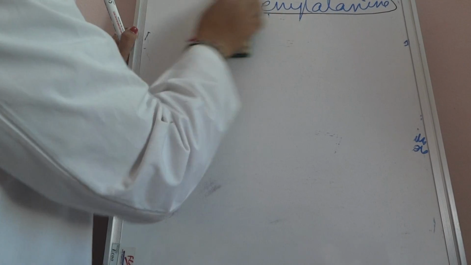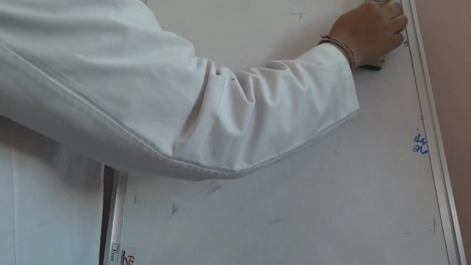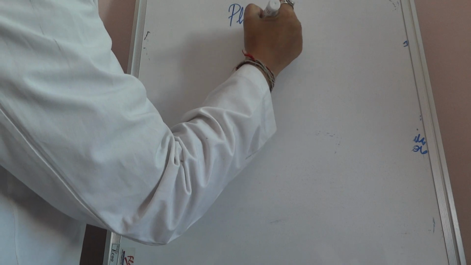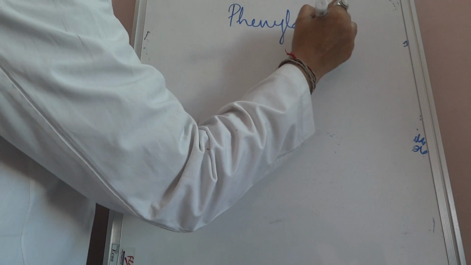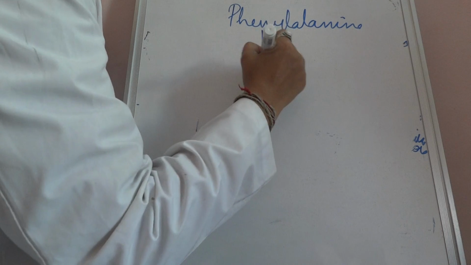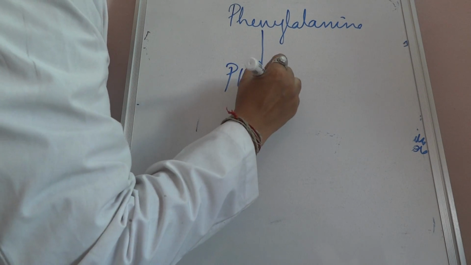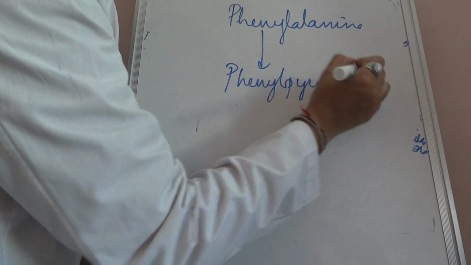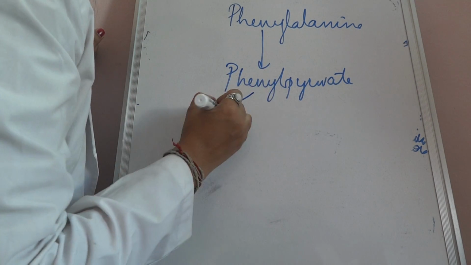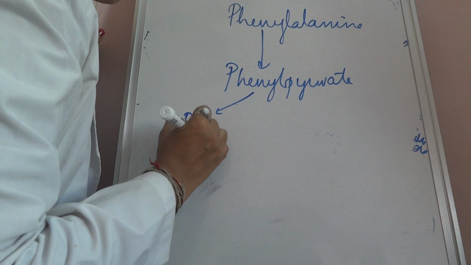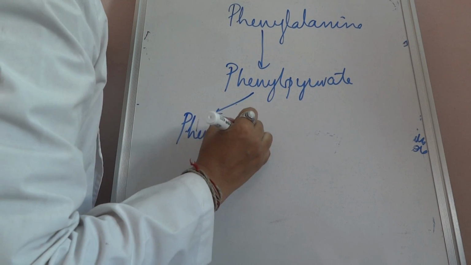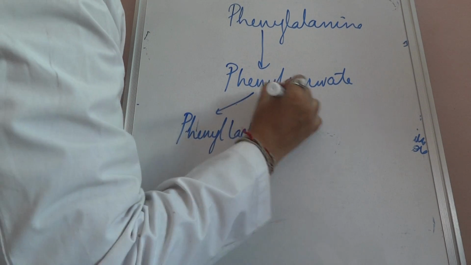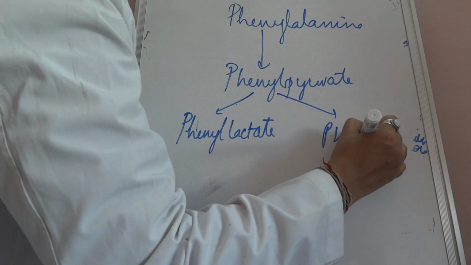So in the absence of phenylalanine hydroxylase, phenylalanine will form phenyl pyruvate, and then this phenyl pyruvate will form phenyl lactate and phenyl acetate.